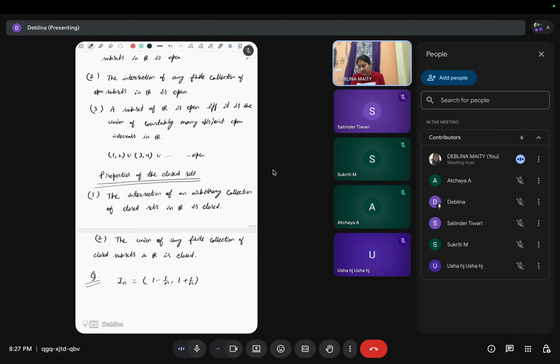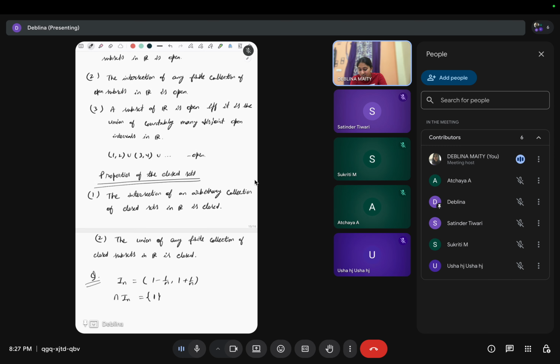Now we'll see what happens if we take the intersection. So the intersection of the I_n is what? You tell me. 1, yes.